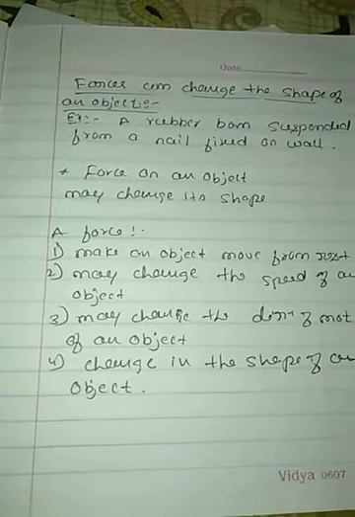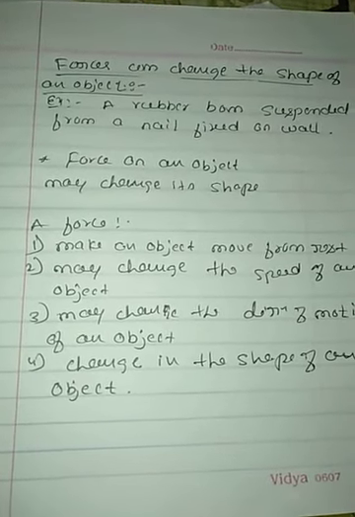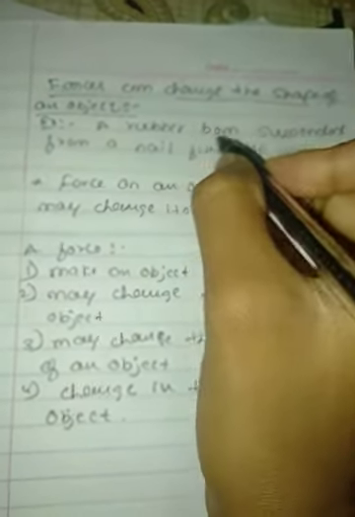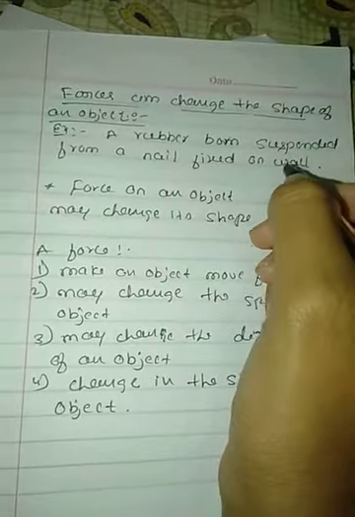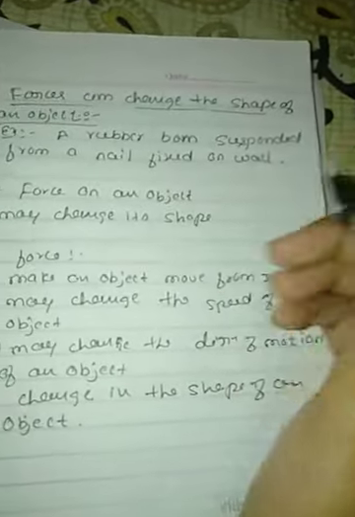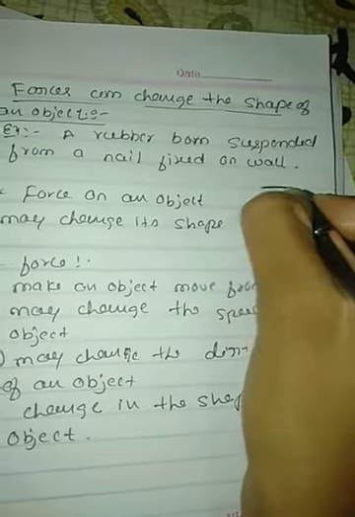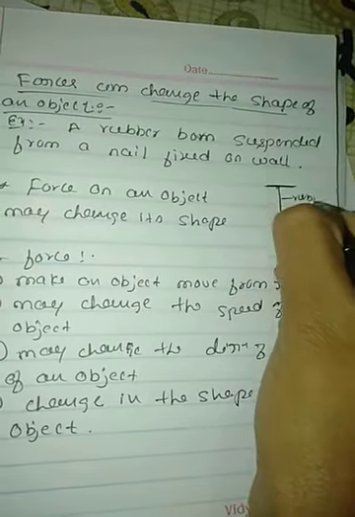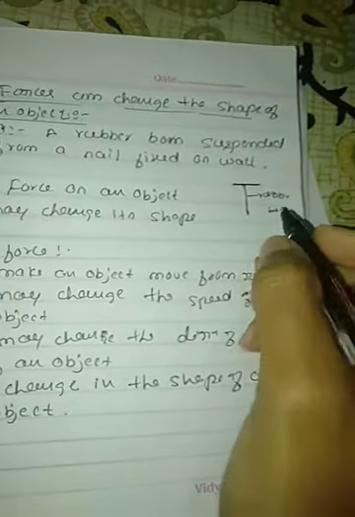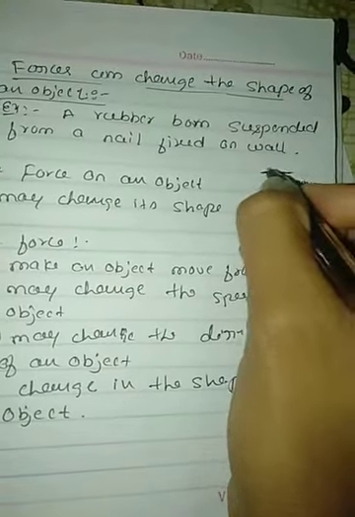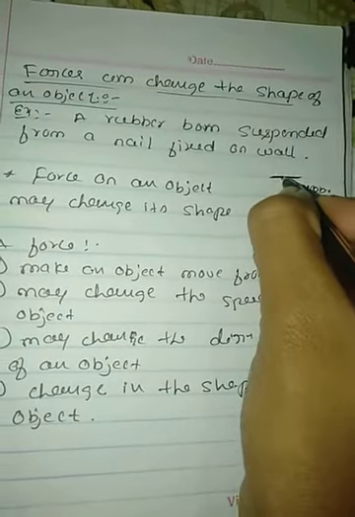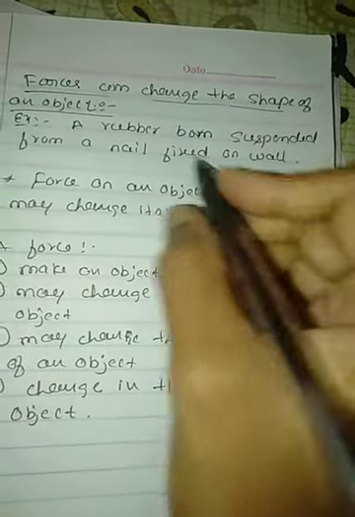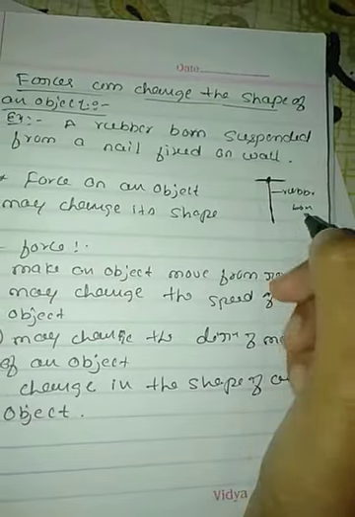Okay, can the force only change the state of a motion? No. See here, I'll take the example of a rubber band. This is the rubber band suspended from a nail in a fixed wall. So this is the wall, and this is the rubber ball. This rubber ball is suspended from a nail fixed on the wall. This is the nail.